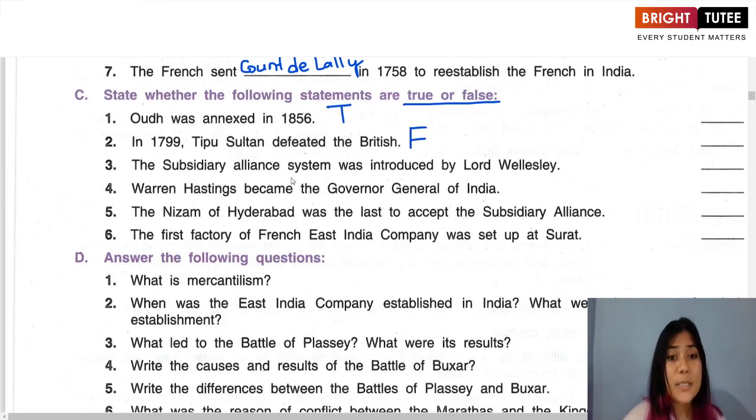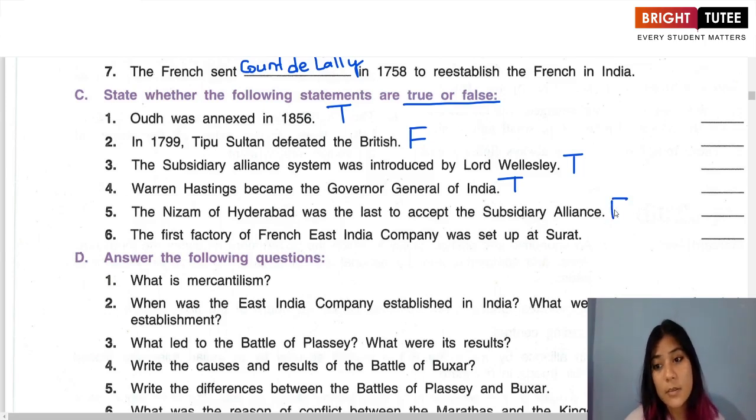The subsidiary alliance system was introduced by Lord Wellesley. This is true. The fourth, Warren Hastings became the Governor General of India. True. The Nizam of Hyderabad was the last to accept the subsidiary alliance. This is false. The next one, the first factory of the French East India Company was set up at Surat. This is also false.